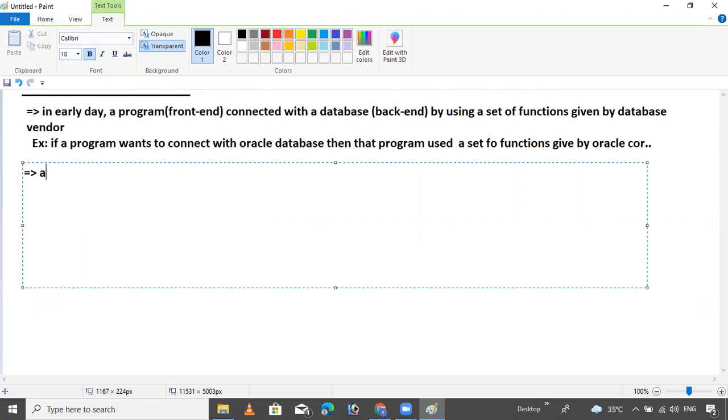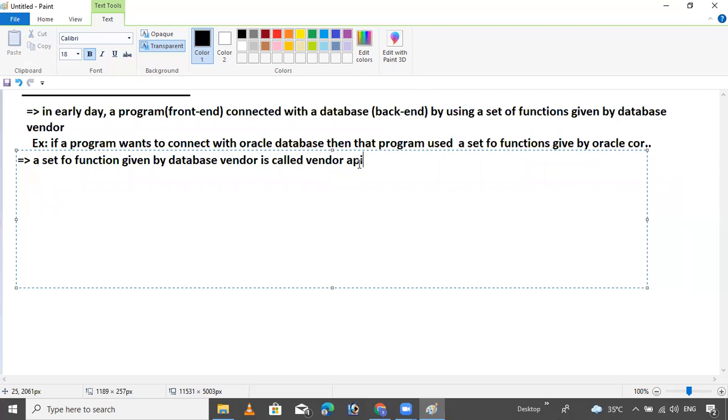So now our next thing is: what is the meaning of a set of functions? It means a set of functions given by a database vendor. Now a problem will arise. Slowly I will introduce one problem. It is called vendor API. Why? Because it's given by Oracle, it's given by the vendor. That's why we call it the vendor API.